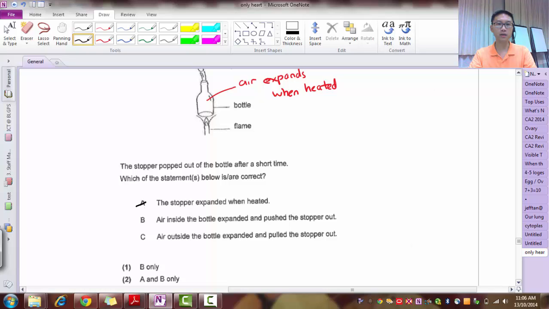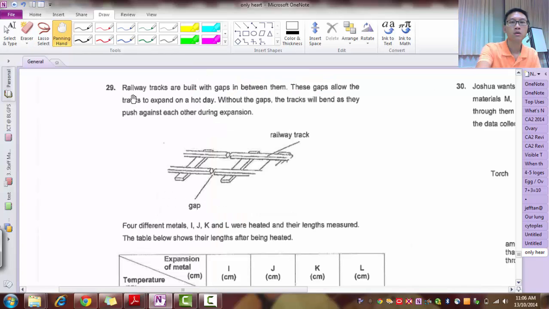Stopper expanded when heated? No, the stopper did not expand. The air inside the bottle expanded? Yes, that's right. The air outside the bottle expanded? No. Okay, so that's why your answer is 1. B only.